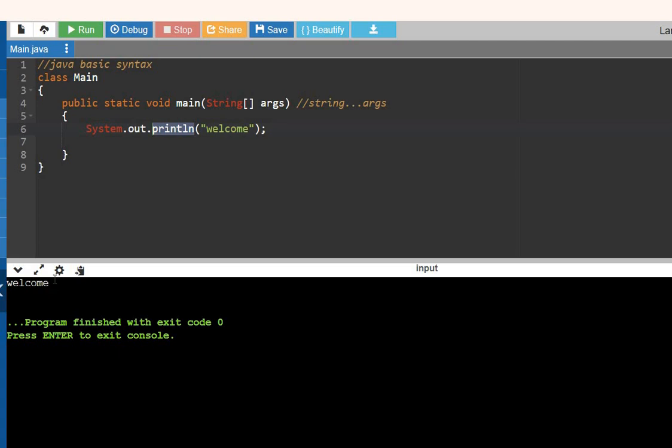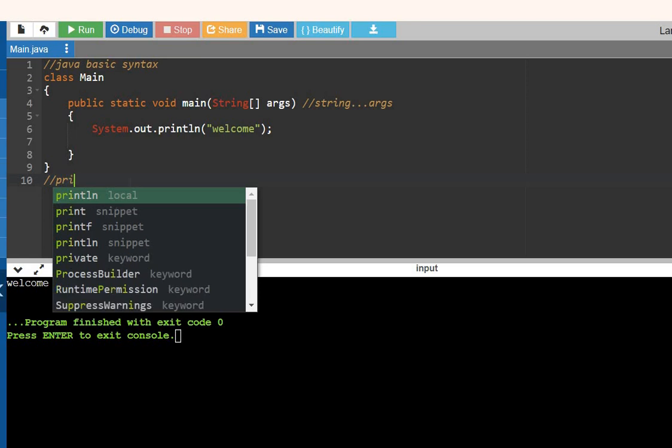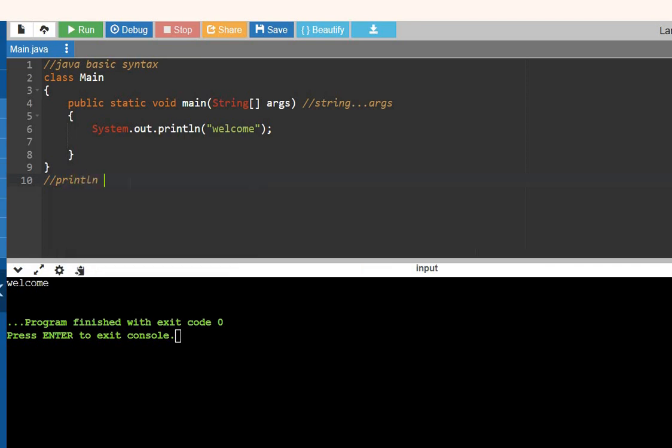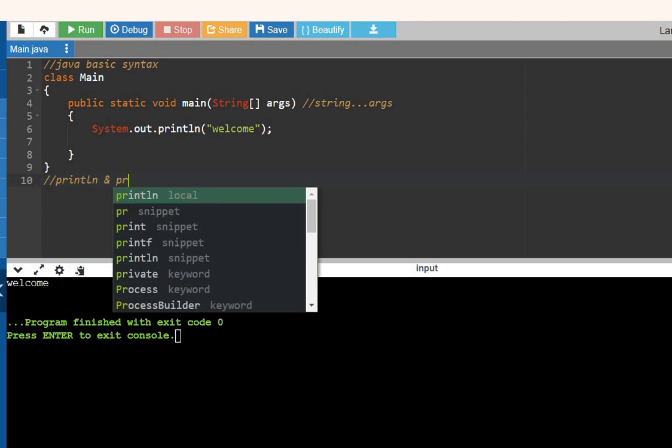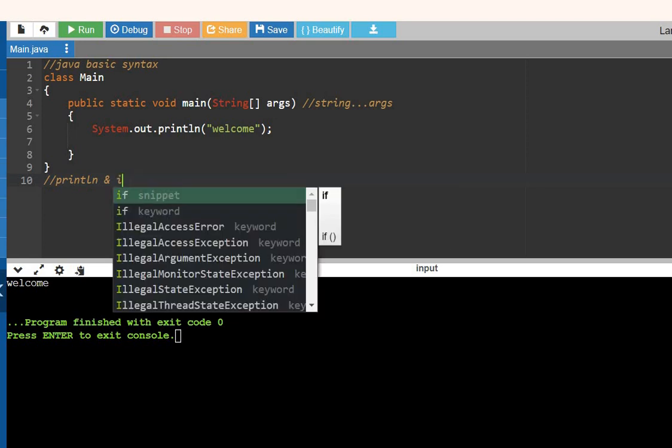One more thing, I already told you that I will tell the difference between print and println. What is the difference between print and println?